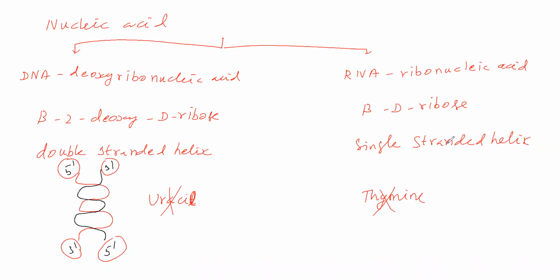Next, we will see the double-stranded helix. Between this polynucleotide chain and this polynucleotide chain, what bond is possible? Hydrogen bonding is possible, between the bases. Between these two bases, hydrogen bonding is possible. How that hydrogen bonding is possible in this DNA, we will see.